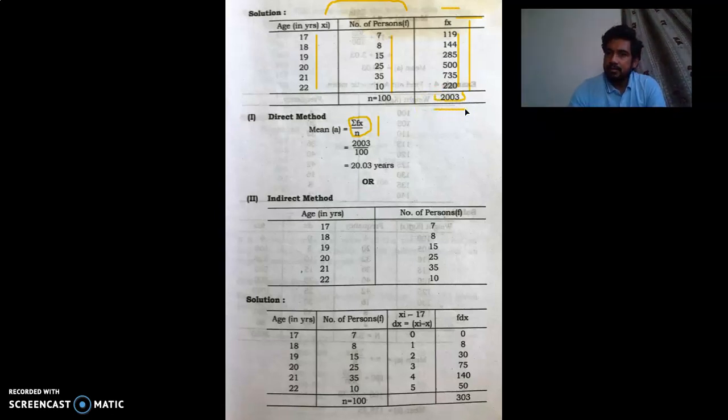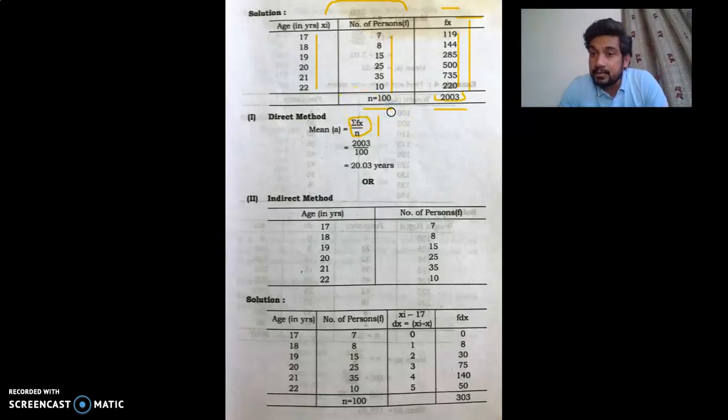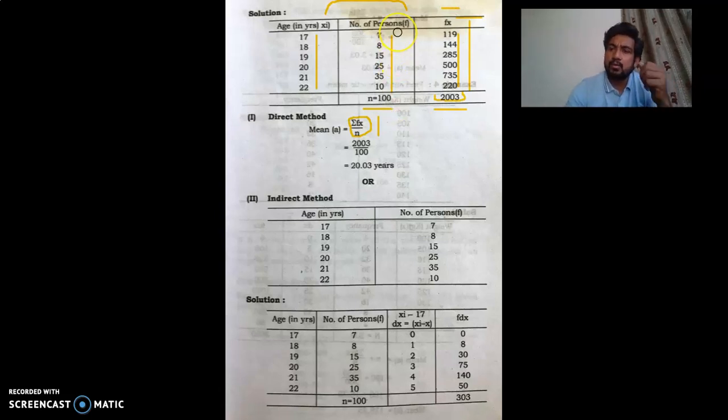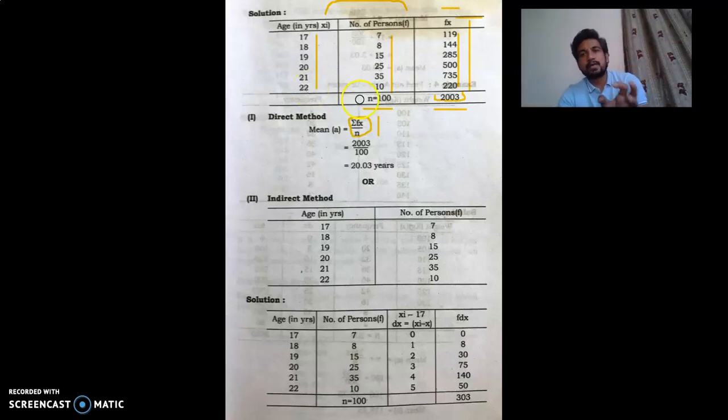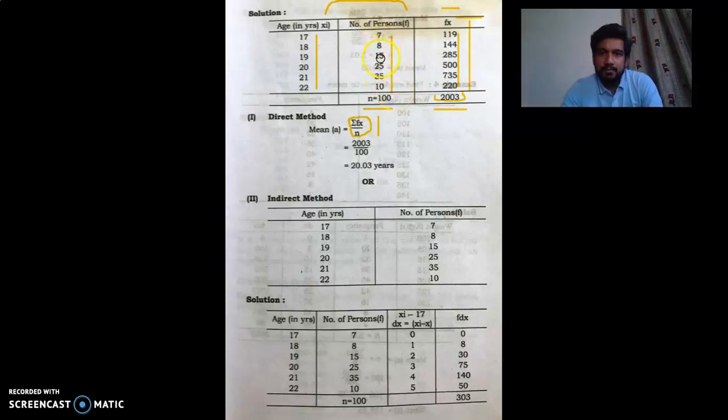Now we have that information. Once again, we have to calculate n. Now n is not the number of items. Number of items applies when you are doing the calculation in a simple series or individual series. Here n is the total of the frequencies, because we don't have to do anything with the original information. We just have to do the calculation on frequencies. So n equals 100. How 100? 7 plus 8 plus 15 plus 25 plus 35 plus 10. Here you will get 100.